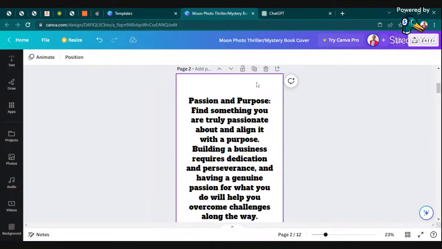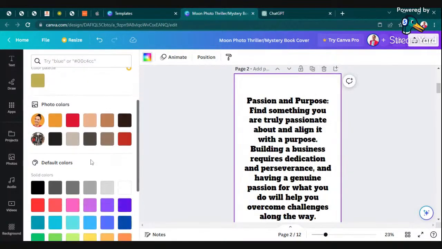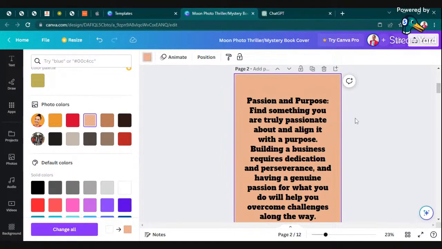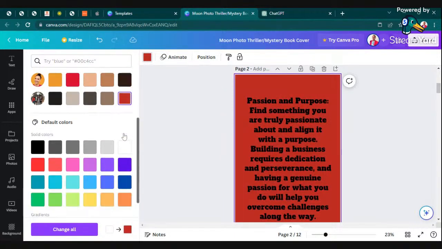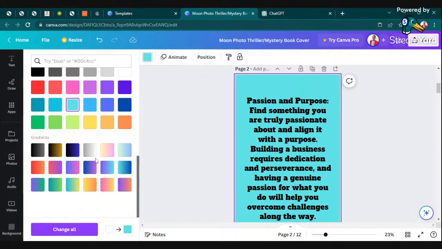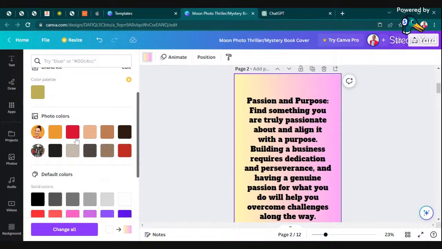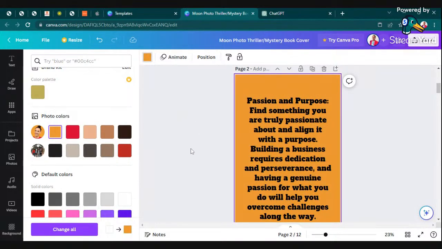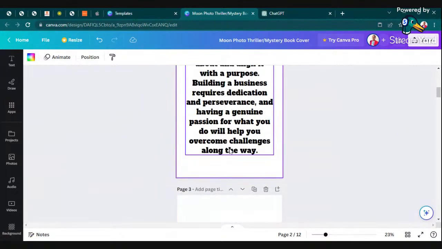And then in case you want to change the background color of this page, you can always do that. For example, we can have such a color or such a color. We have so many colors to play along with, but I promise that this is a book that is going to be very, very powerful for our readers. So let me put it white neutral for now.